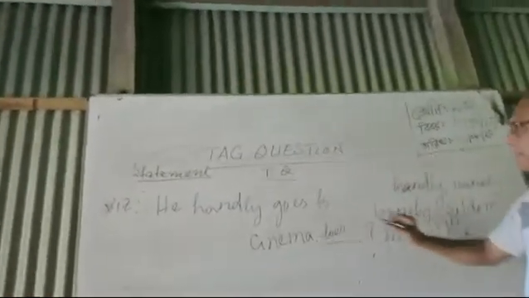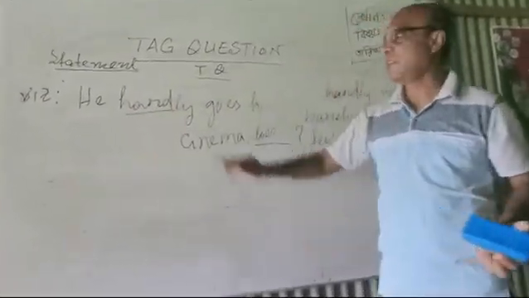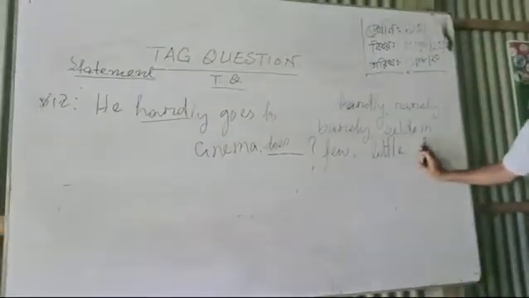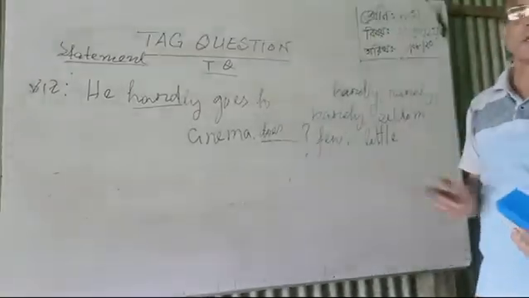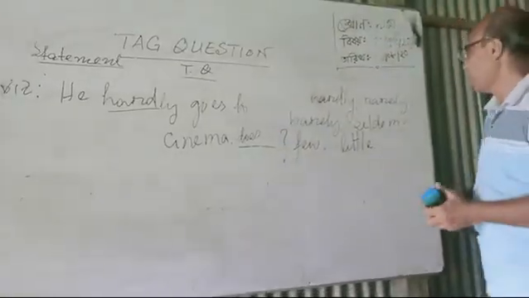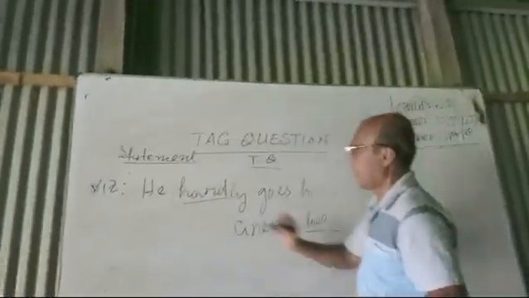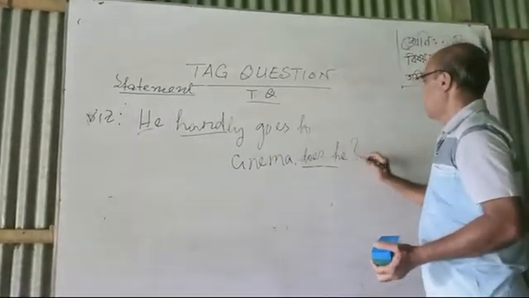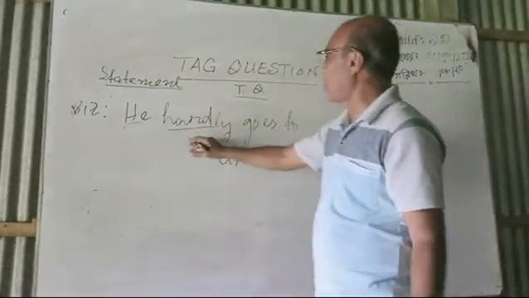As there is the word hardly, this means negative. All these words indicate the negative form of the statement. If any word like this is in the statement, that statement will be negative. So we will not add not here, just the subject. You can ask me, sir, why we did not write not?